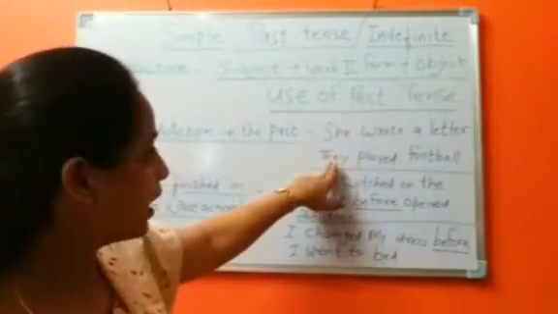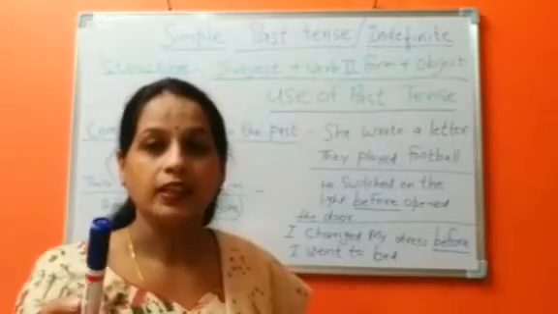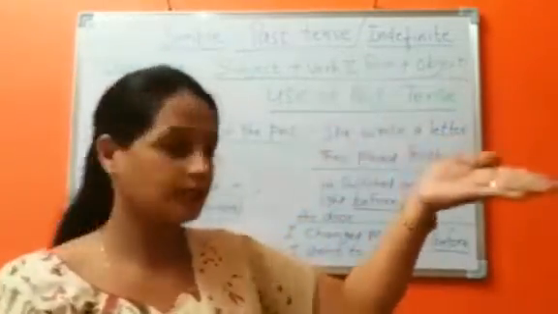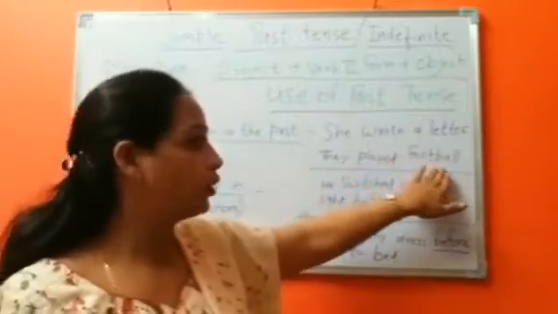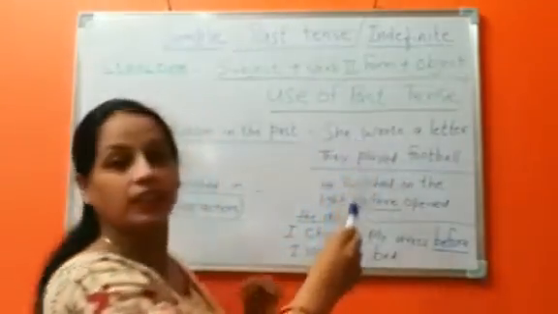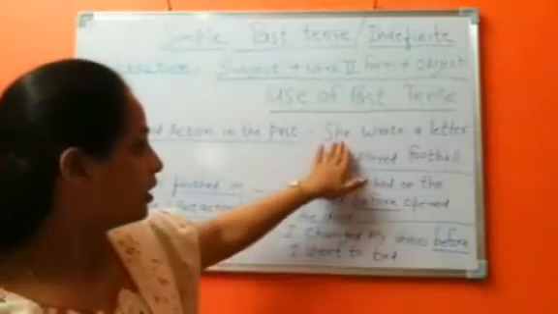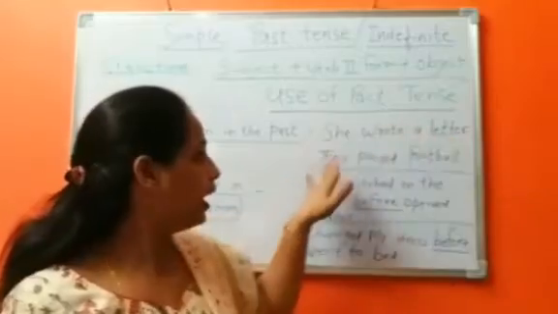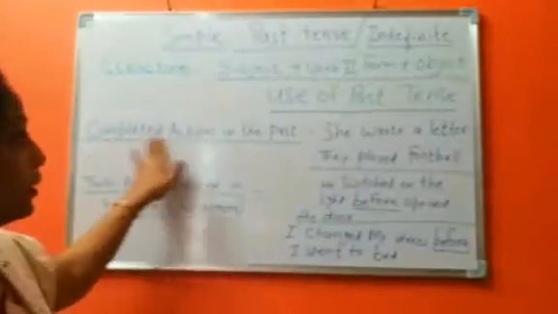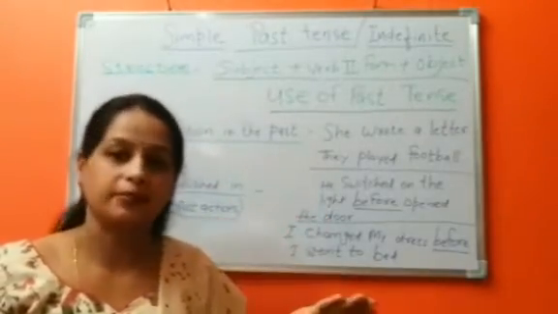Second example is: they played football. They, subject; played, past tense; football. These two actions happened in the past time. She wrote a letter and then they played football. This is a completed action. It happened in the past time.